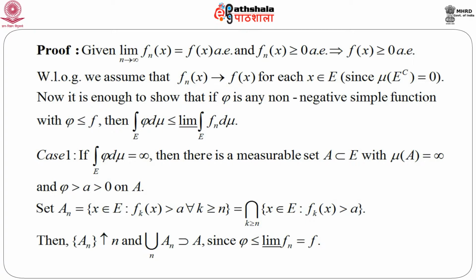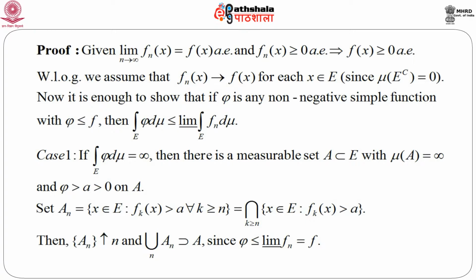Now, we have to consider two cases. The first case: suppose integration over E phi d mu equals infinity. Then there exists a measurable set A, which is a subset of E, such that mu A equals infinity, and naturally in that case phi is greater than 0 on this capital A. Now, let us define a sequence of sets A n, which is x belongs to E such that phi k x greater than a for every k greater than or equal to n.